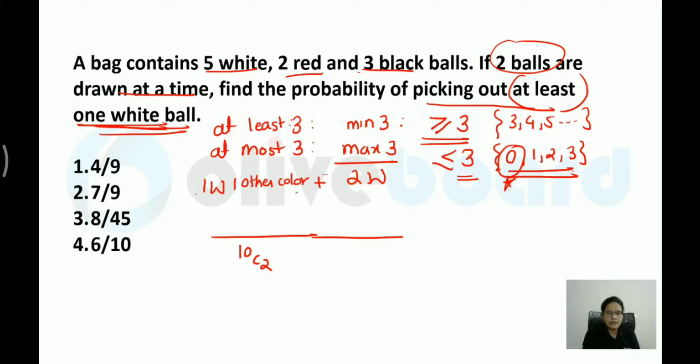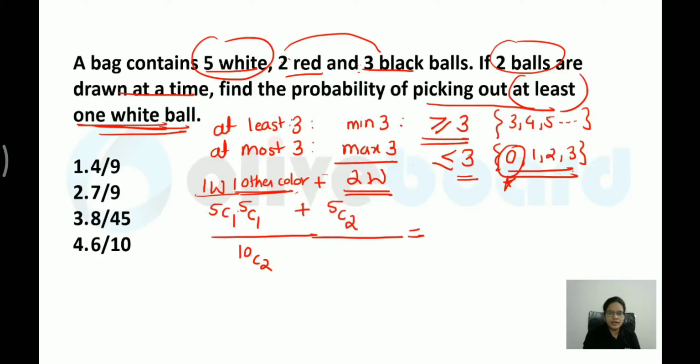How many ways can one white be chosen? 5C1. How many ways can the other color be chosen? Total other balls are 5, 2 plus 3. Out of those 5, I have to take 1 again. So 5C1. Getting it? Next, addition. 2 white balls means out of 5, you have to choose 2, that is 5C2. Now you can calculate what value you are getting. This is 5, 5 5s are 25. You can calculate this value. 5 into 4 divided by 2, that is nothing but 10.